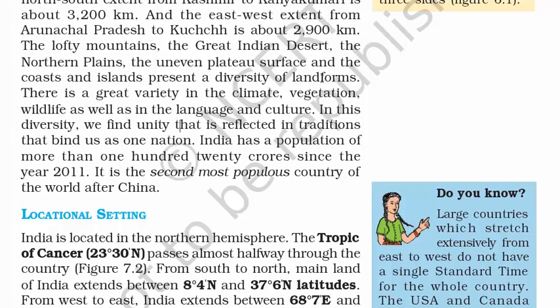Apart from landforms, climate, vegetation, language and culture, we are also the second most populous country in the world after China. Currently India's population is 1.25 billion people. So that makes us the second largest country by population in the world.